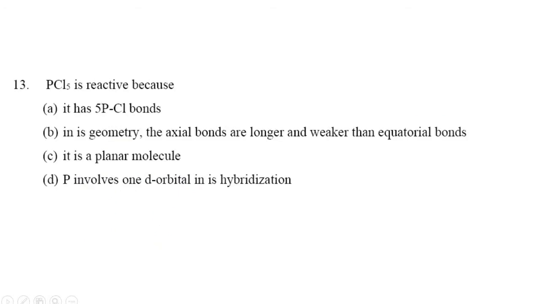We'll move to the next question now. PCl5 is reactive because, okay, the first option, it is having 5 PCl bonds. Okay, it is having, but that does not make sense as the reason for it being reactive, right? Second option, in its geometry, the axial bonds are longer and weaker than the equatorial bonds. Okay, this is the correct option, students.